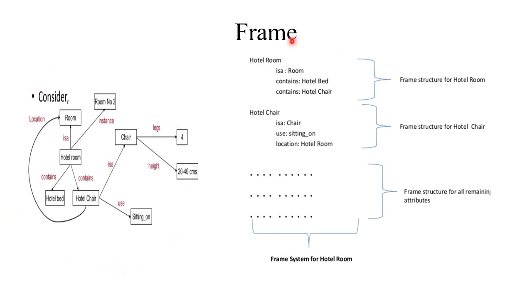Construct the frame. For each node, you have to construct a frame. In that frame, you have to give the attributes and its values. Simple. Hotel room. What are the relationships hotel room has? Is a room. Hotel contains hotel bed, contains hotel chair. Hotel chair location is hotel room. Use is an attribute. Its value is sitting on. Hotel chair is a chair.